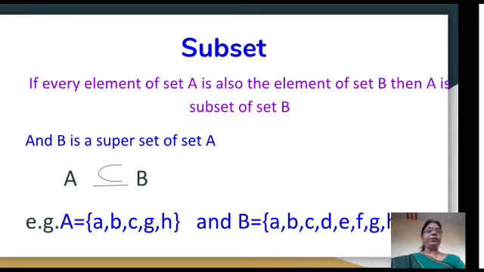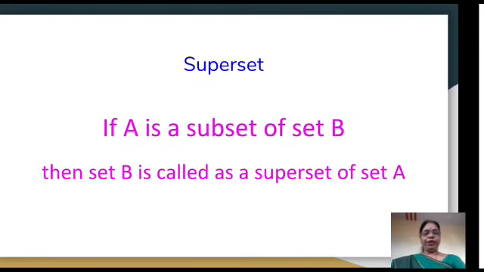This is proper, and if all the elements are the same, A equals B, then that type is an improper subset. Then next is superset, which I already told: if A is a subset of set B, then B is a superset of set A.